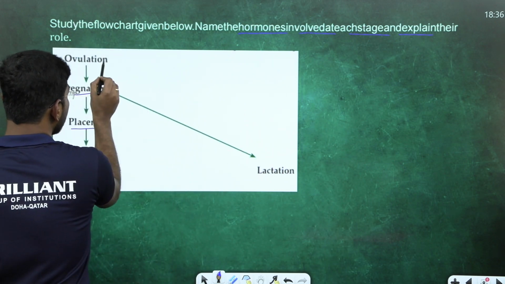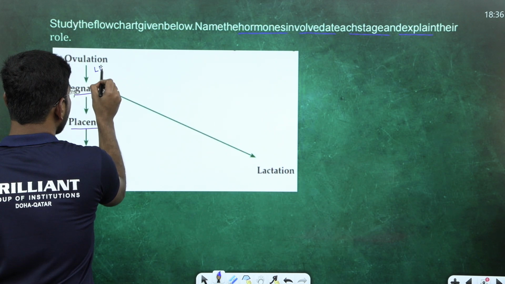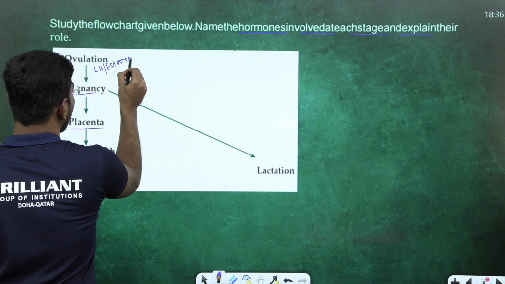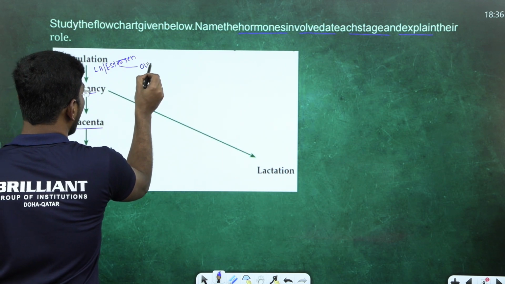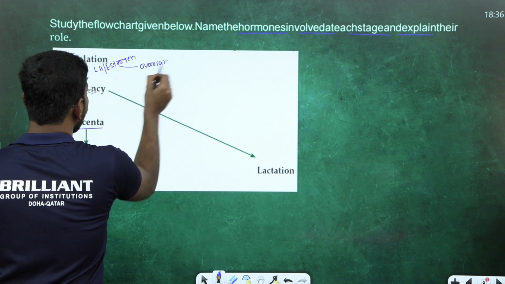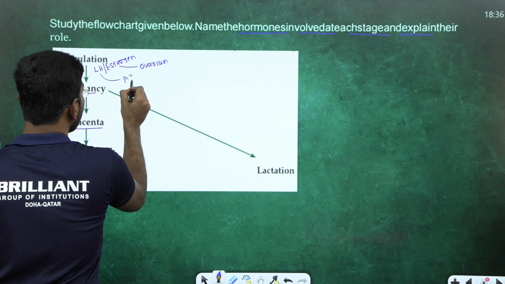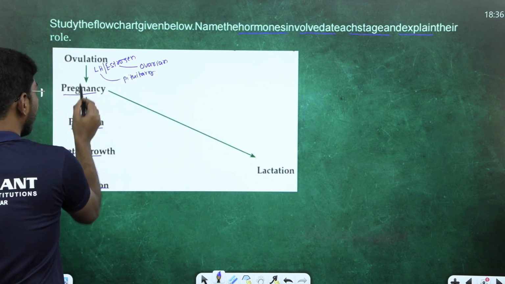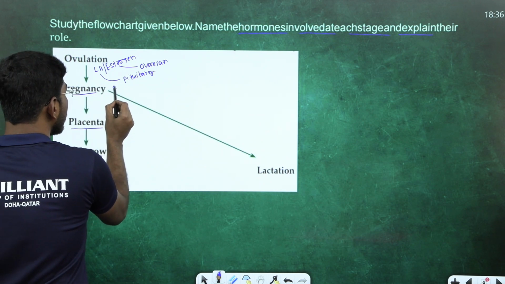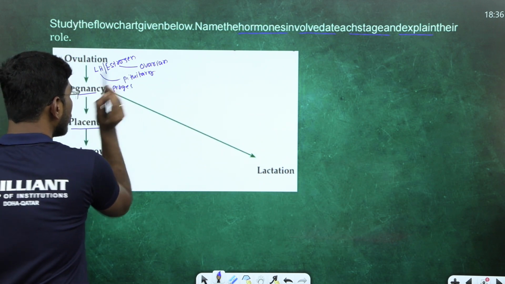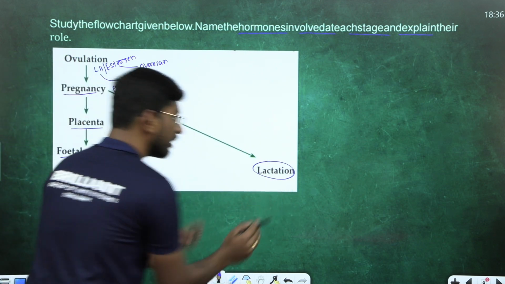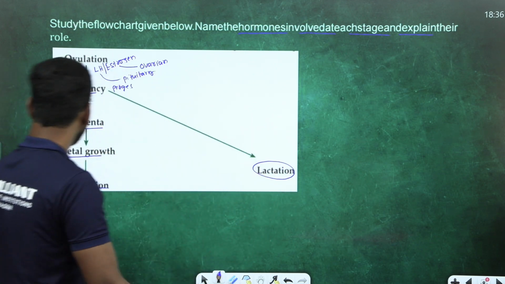Ovulation, I told you just now, involves LH and also what? Estrogen hormone. Estrogen hormone is the ovarian hormone. LH hormone is what? Pituitary hormone, right? Next, pregnancy. Pregnancy is here. I can write progesterone hormone. Pregnancy here, lactation is given. Lactation, wait a minute, I'll explain this one.